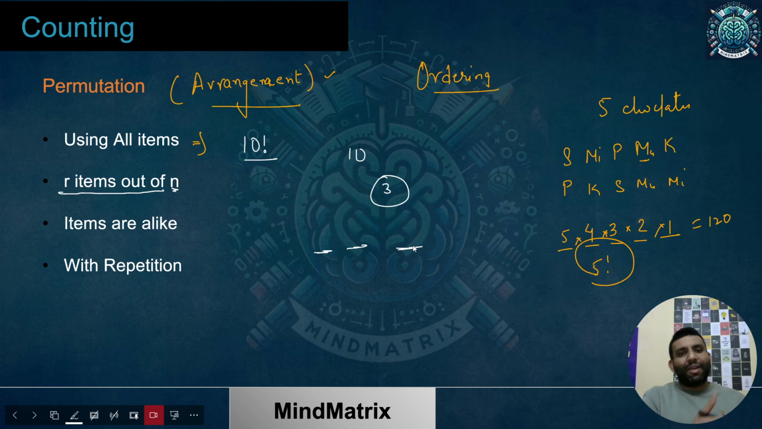Why? Because diabetes ho jayega. So yeah, we have to avoid sugar as well now. So yeah, I'm talking about 3 chocolates right now.